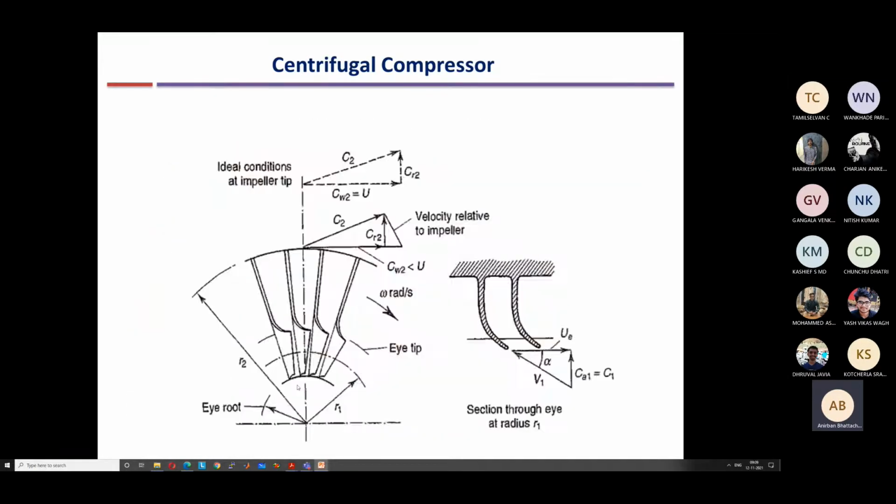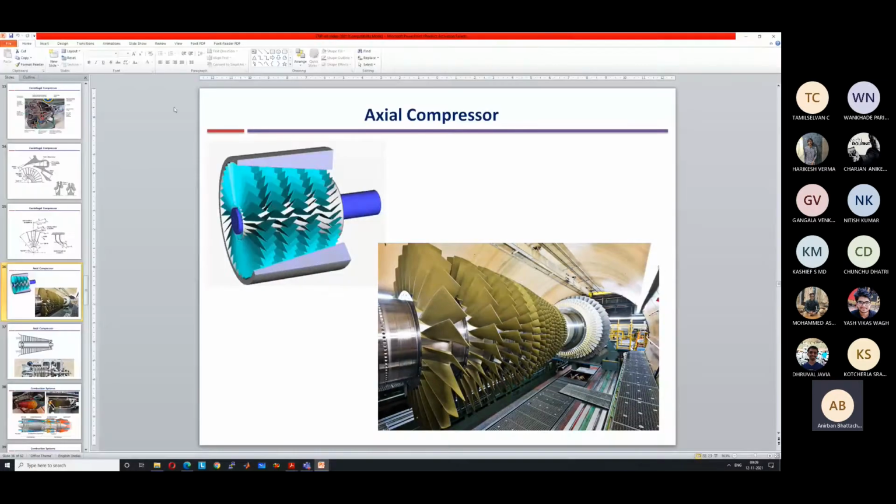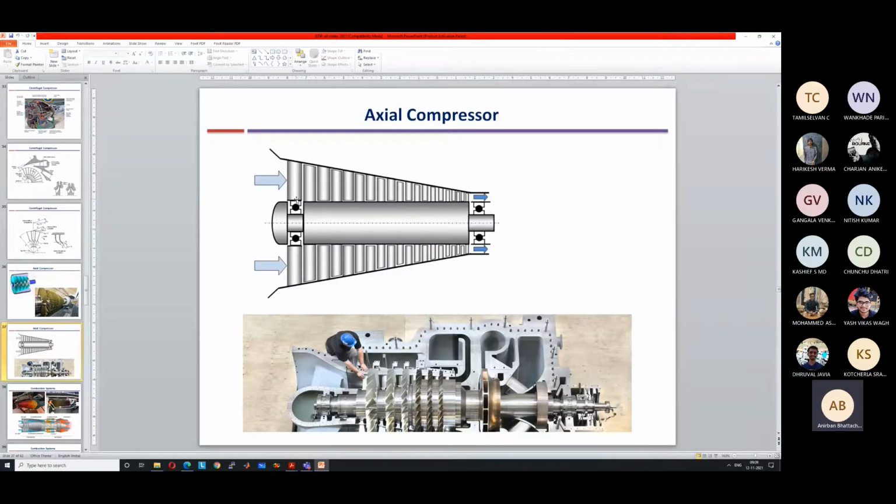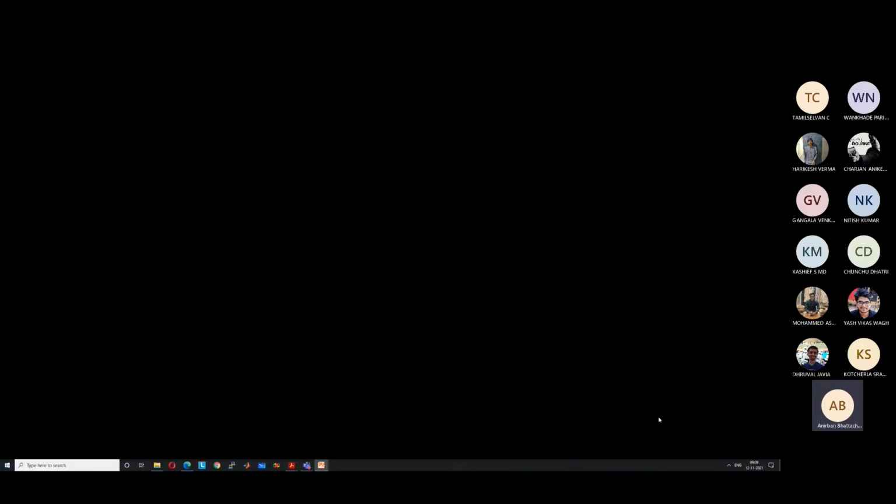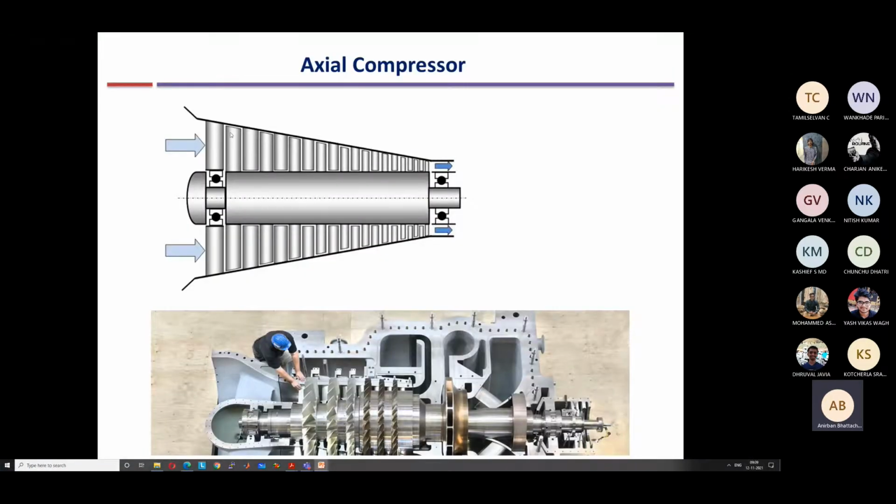Anyway, so we had already discussed important parts of the axial flow compressor in the previous class. We have seen how it looks. So typically a single stage will comprise a rotating part, which is known as the rotor, and a static part, which is known as the stator. Okay. So for example, I hope you can see this, or see my mouse cursor.